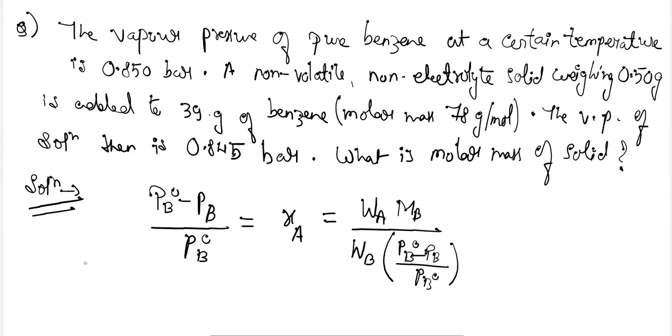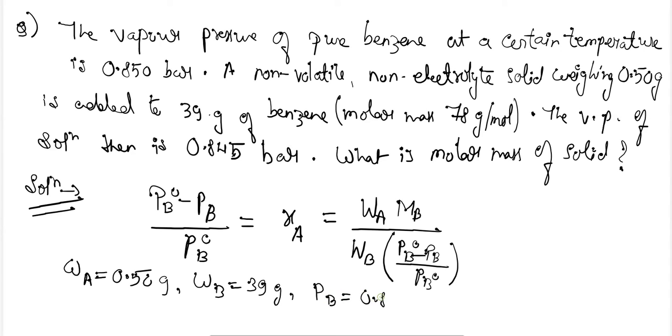So here WA is given 0.50 grams, WB is given 39 grams, PB is given 0.845 bars, and PB naught is given 0.850 bars. Now let's put all the values in the above equation and calculate it.